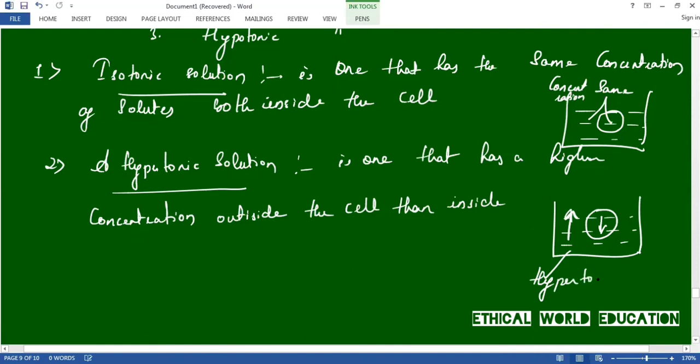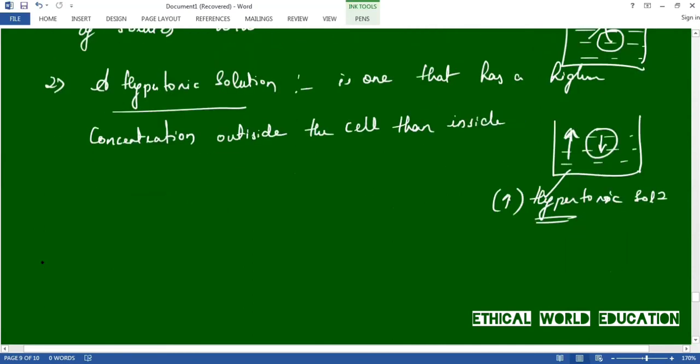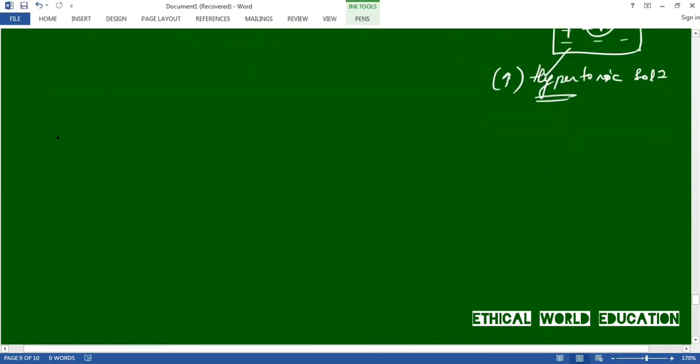Hyper means more. Hypertonic solution: hyper means more. You can think of it as more than the concentration of the cell, right? The solution outside the cell is more concentrated compared to the inside of the cell. Then it is called a hypertonic solution. The last one is the hypotonic solution. Let us discuss that also.